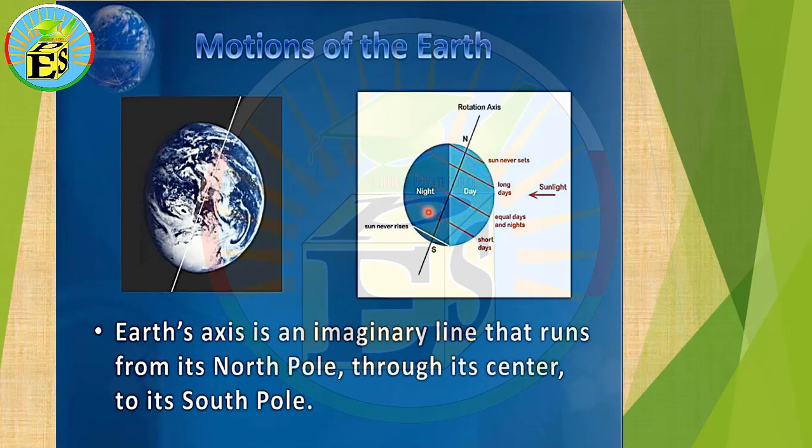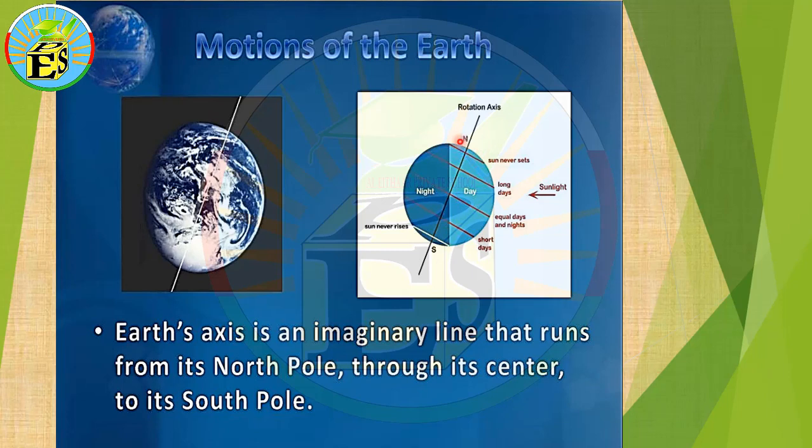This is the day and this is the night. This is the face of the earth that is opposite to the sun, and this is the other side which is dark. Here the sun never sets and here the sun never rises. It means if we see this region, even if the earth spins around itself, it will still lie in the dark.